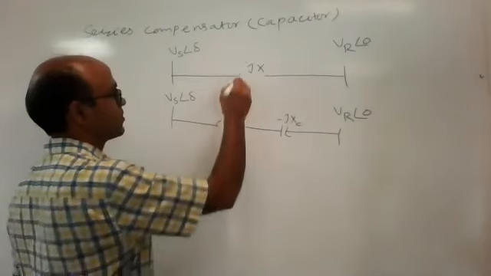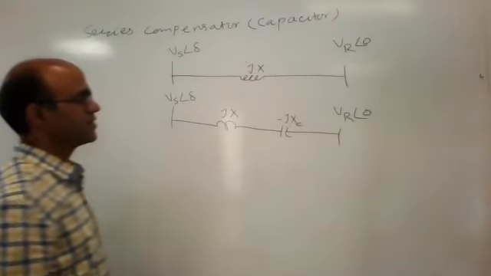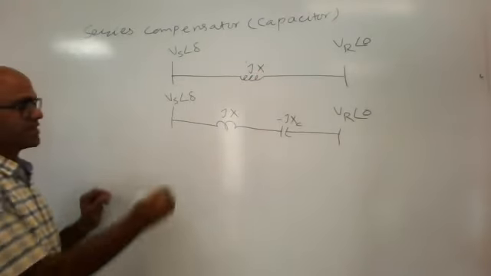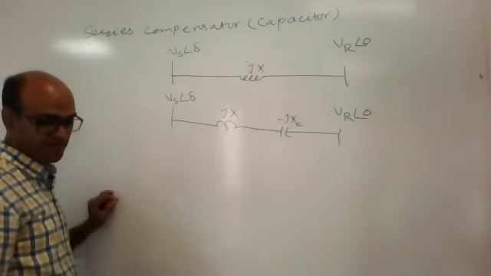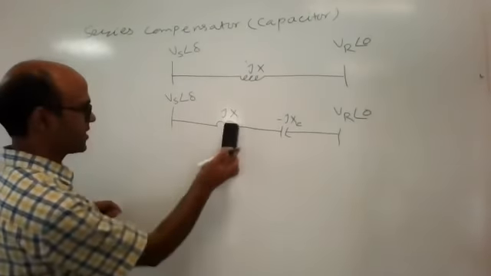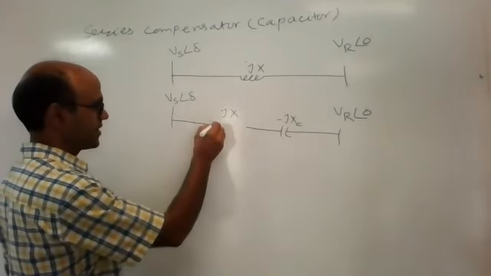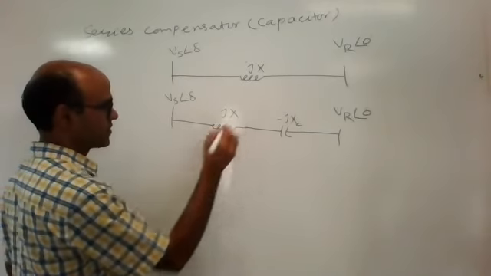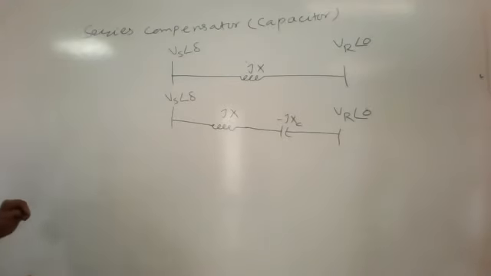You can also represent it in that way. This is JX, the same as the previous value. In the same manner I can represent it, otherwise you will be confused. The same reactance.